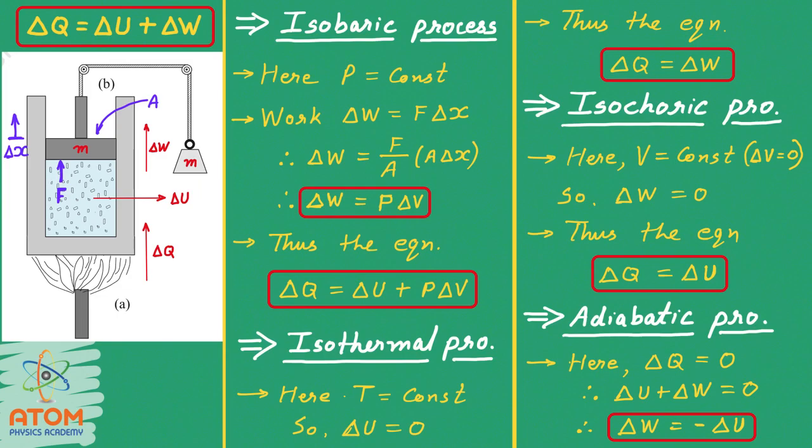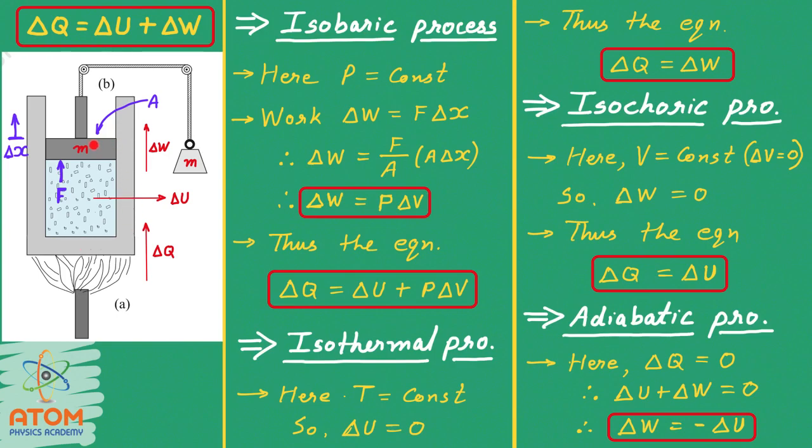There will be no work, only the internal energy will be increasing. The last one is adiabatic process. Now, adiabatic process is possible only if we put this container non-conducting. If the whole container, means the piston and the cylinder and everything is non-conducting, then only adiabatic process is possible.